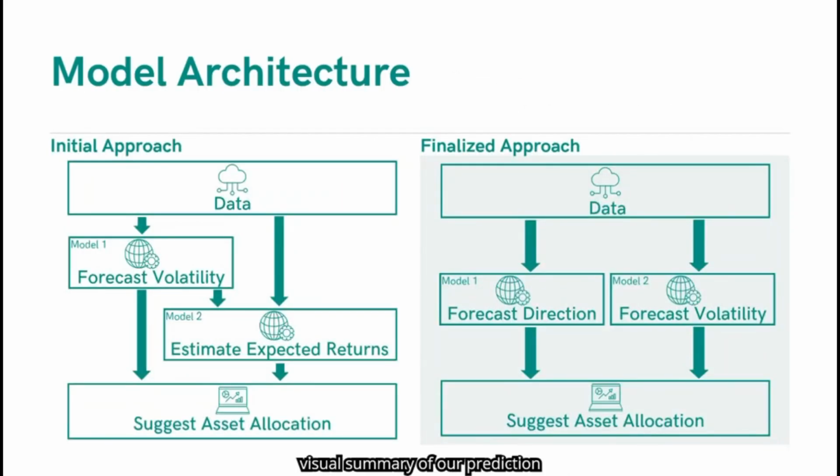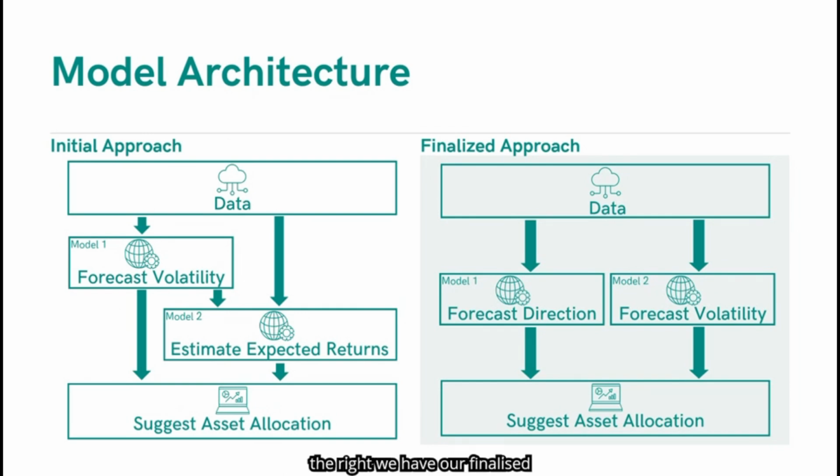Here's a visual summary of our prediction framework. On the left, you can see our initial approach, where the forecasted volatility was used as an input to predict expected returns. The idea was to link uncertainty with return potential, but as we found, the results were unstable and difficult to generalize.